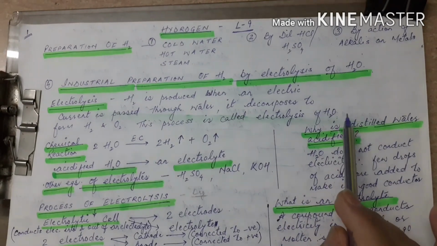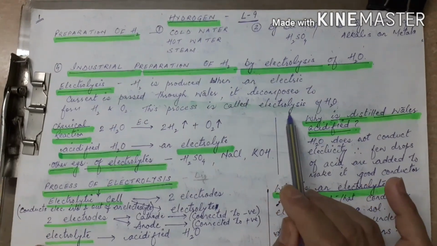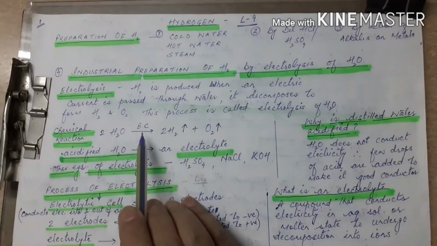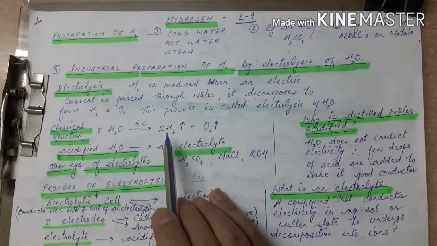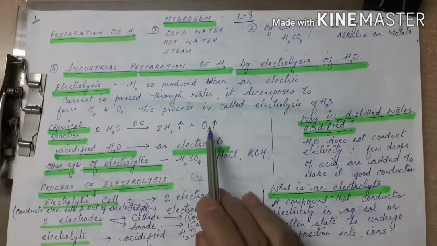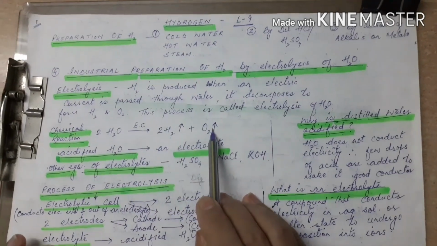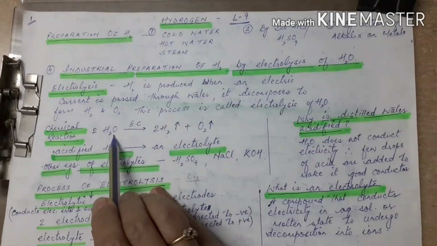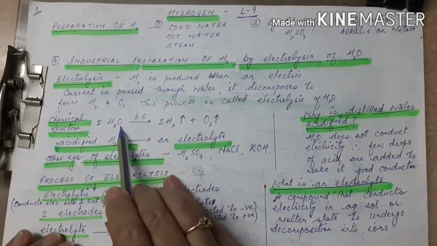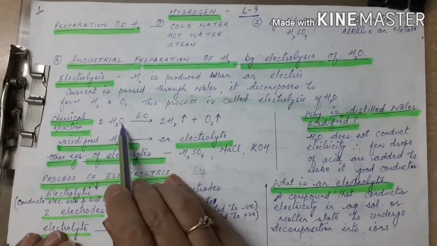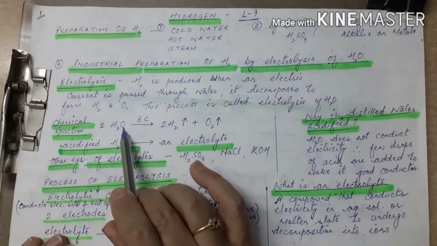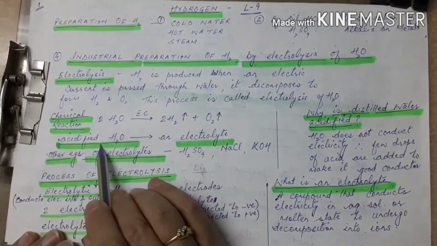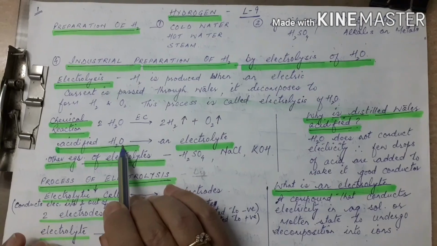Now what happens in the chemical reaction during the process of electrolysis? The reaction takes place when we take water and electric current is passed through this water and it decomposes into hydrogen and oxygen. Here let me tell you, the water taken is acidified water. Why do we have to take acidified water? As you all know, distilled water is considered to be a bad conductor of electricity. So we have to put a few drops of acid in this water to make it acidified and to make it a good conductor of electricity.